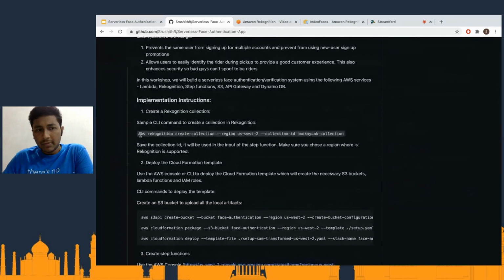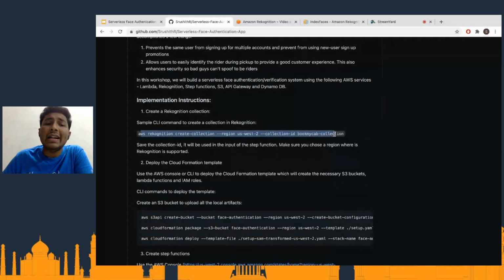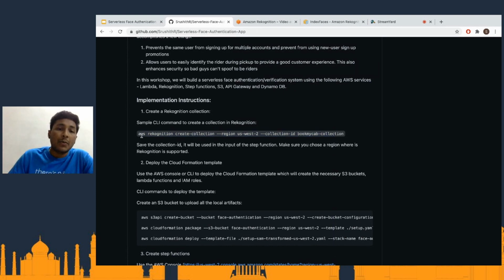So what we are going to do is, first of all, create a Rekognition collection. A collection is nothing but something that holds the images and things like that. It's sort of a container of images for us. So before you proceed further, we are going to use, of course, the AWS CLI. Make sure that you have configured the AWS CLI on your local machine.